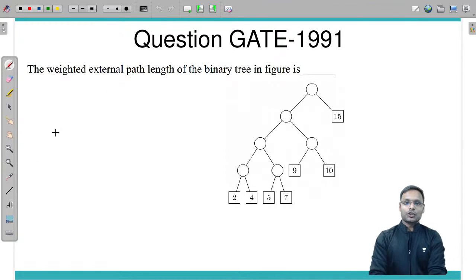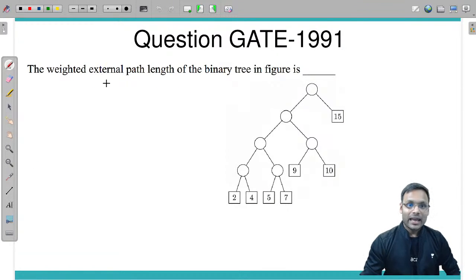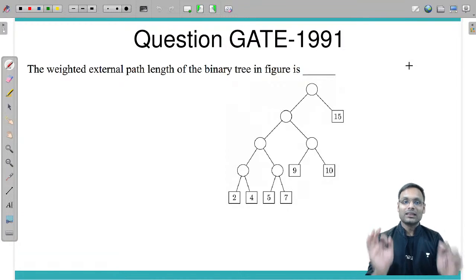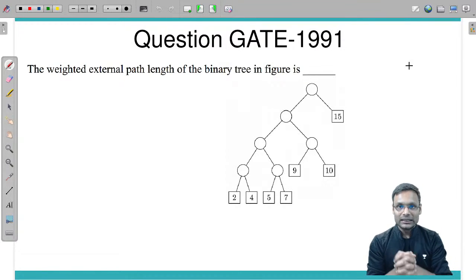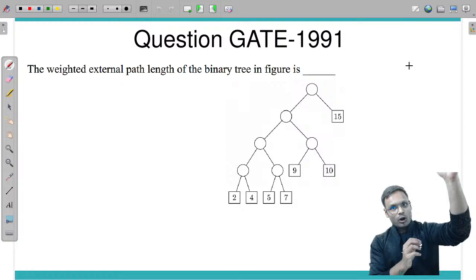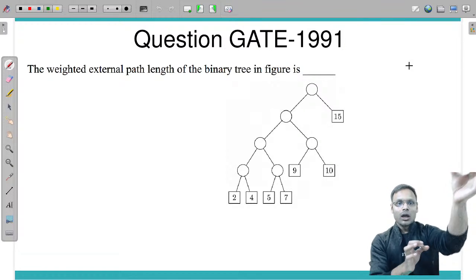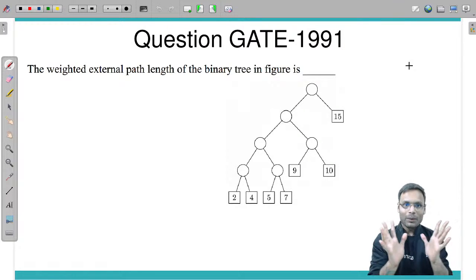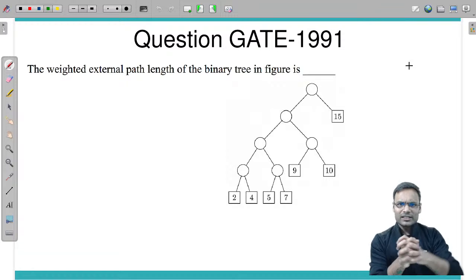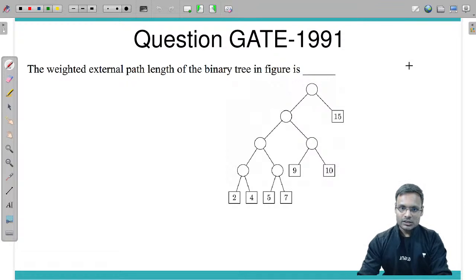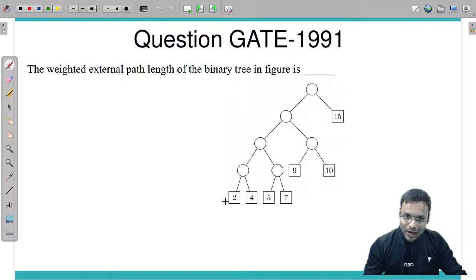Now the next question is: the weighted external path length of the binary tree in the figure is. Now what is the path length? I will talk about path length. Path length means the distance from the root to the node. Suppose for 2, I want to calculate the path length from the root.